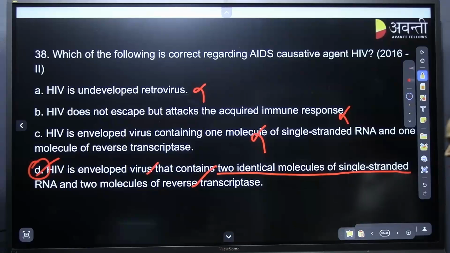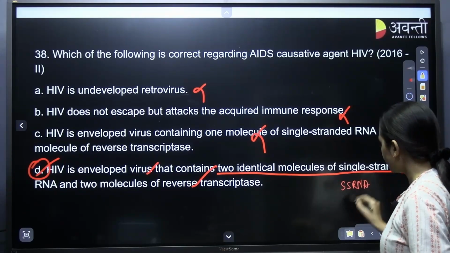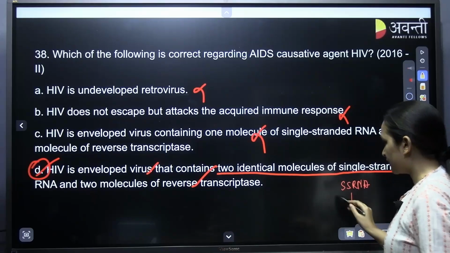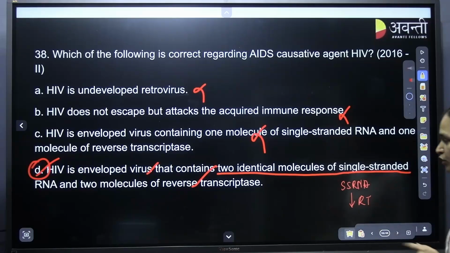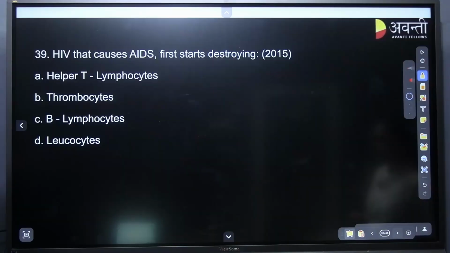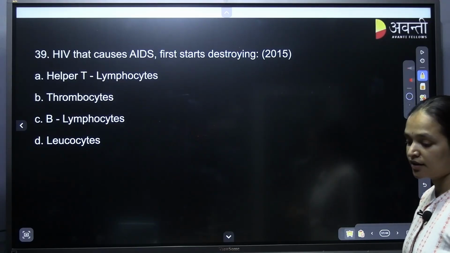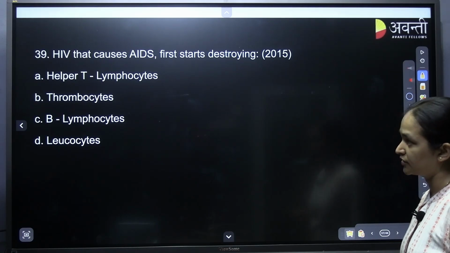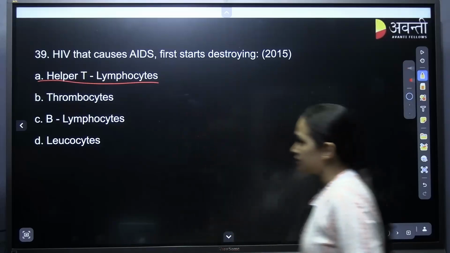In this stage, two identical molecules of single stranded RNA, that is ssRNA, and for RNA to become the complementary DNA, it needs reverse transcriptase enzyme, that is two molecules of reverse transcriptase enzyme. HIV that causes AIDS first starts destroying, again this is a repeated question, option A, that is T helper cells.